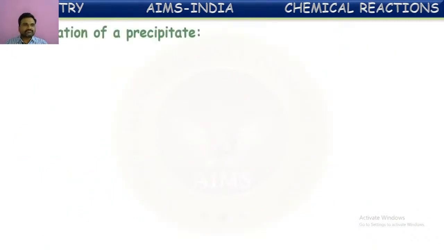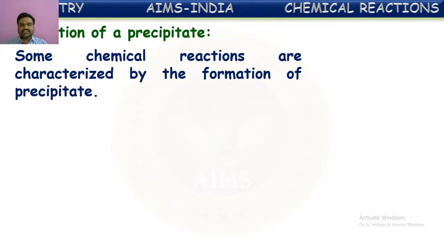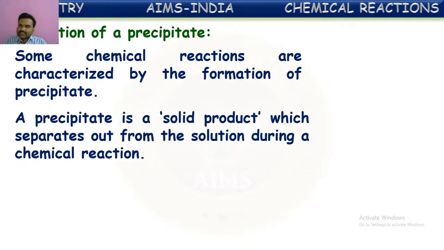Next, formation of precipitate. Some chemical reactions are characterized by the formation of precipitate. So what is a precipitate here? A precipitate is a solid product which separates out from the solution during a chemical reaction. Generally, if you take two solutions and mix them, a solid is formed which is insoluble in that solution. That insoluble solid substance formed is called a precipitate. Those reactions in which this solid substance is formed are called precipitate reactions.